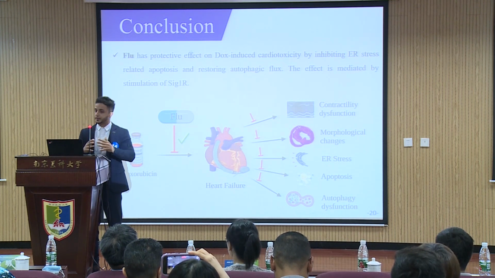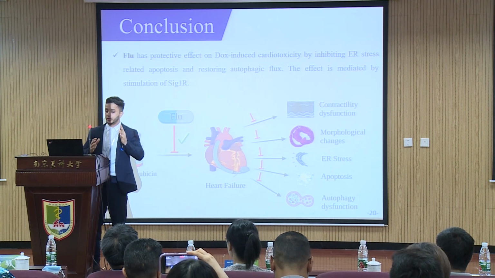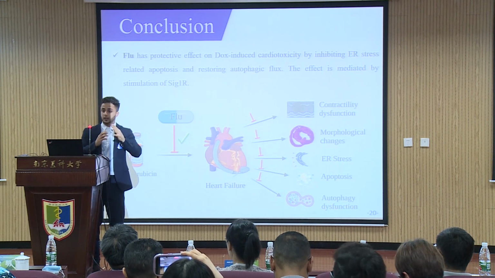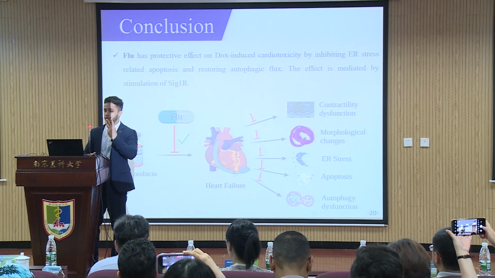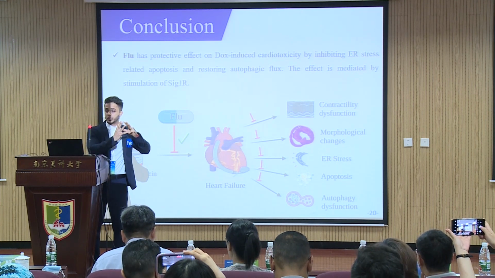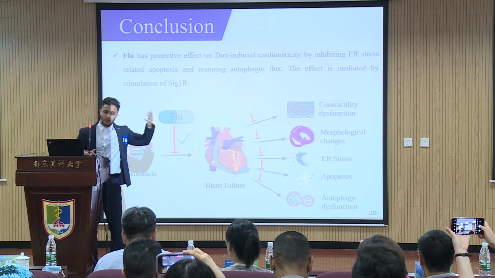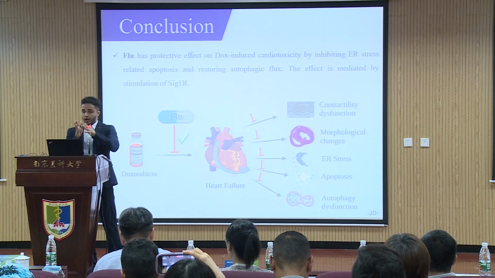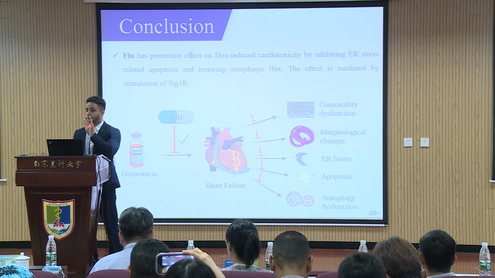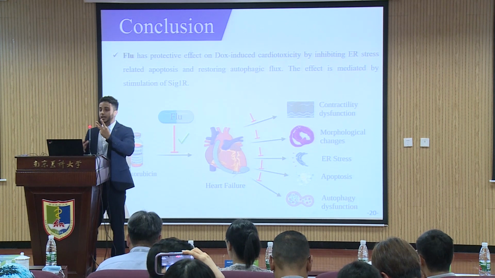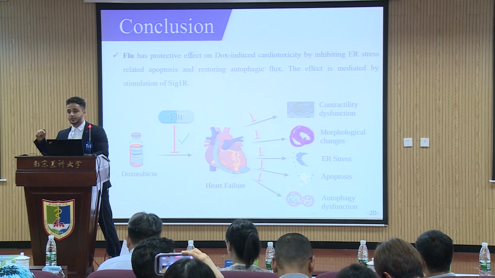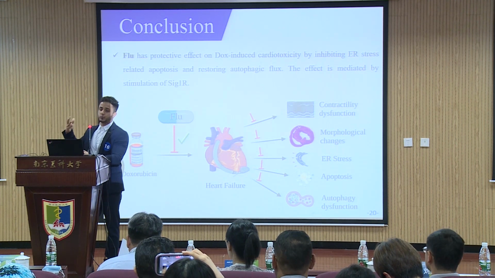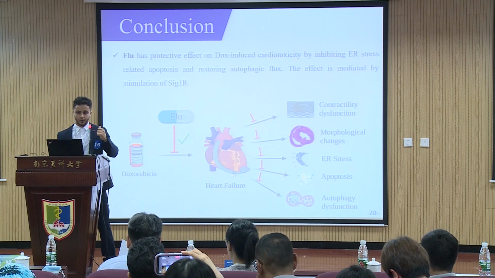If you have ER stress or unfolded protein, this GRP78 leaves these biomarkers and goes to bind with the unfolded protein for the proteasome and autophagy and so on. Now these three biomarkers are free, and when they are free they can stimulate apoptosis proteins like CHOP, like XBP1, like BAX, and cause apoptosis. This is the first part.